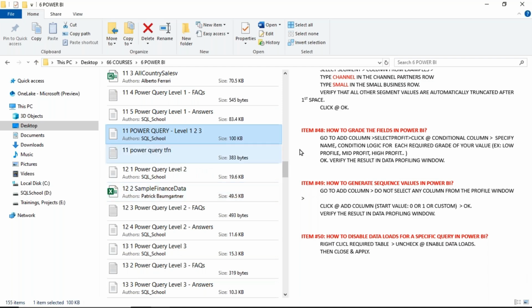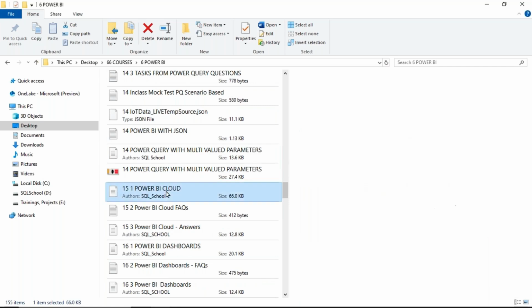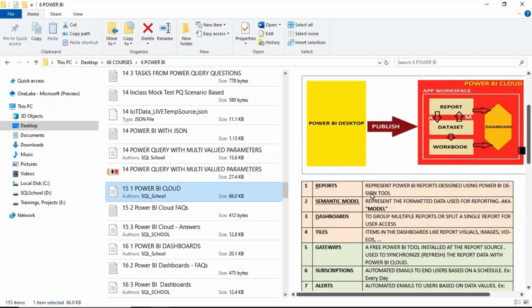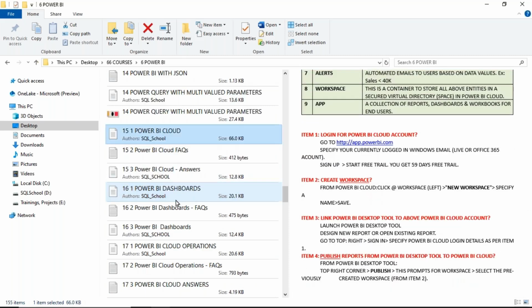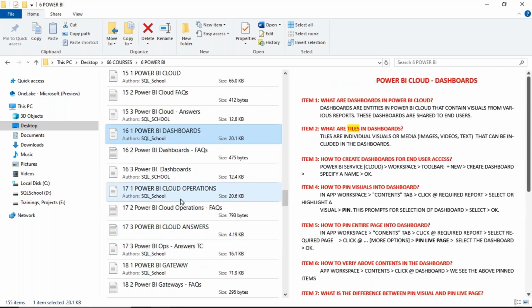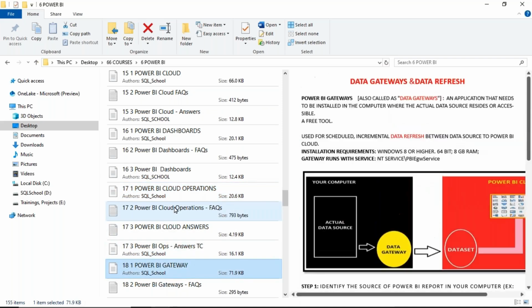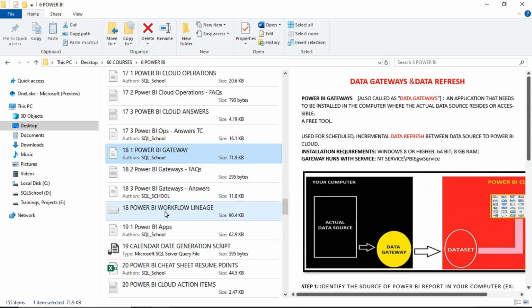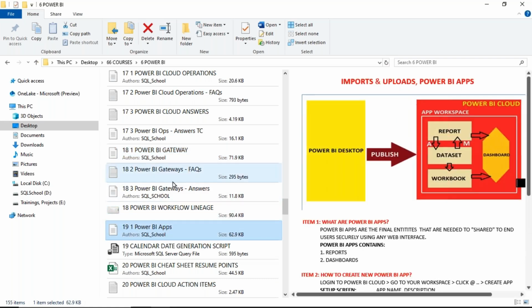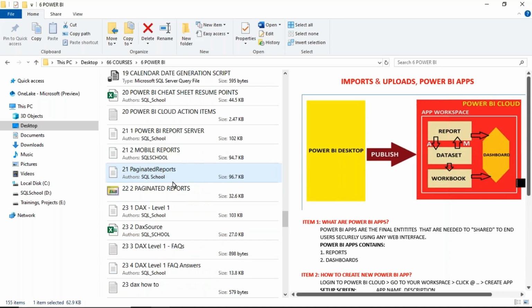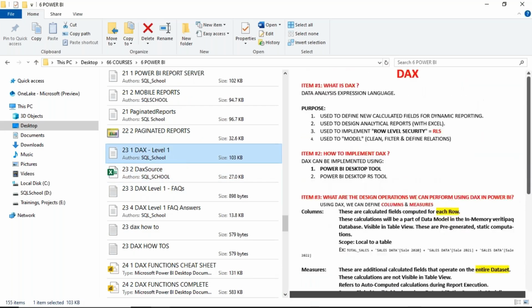After 50 examples of Power Query, again another number game, the cloud, another 50 examples. Power BI cloud, dashboards, something called operations, actions, alerts, and so on, with gateway and apps, lineage, cross filter, and so on. Good number of concepts, another number game, 50 items. So the first module is visualization, second module Power Query, third module cloud, and fourth module we have DAX, another 50 examples.